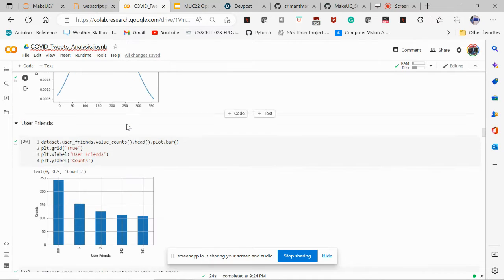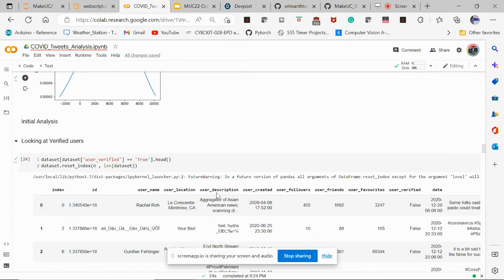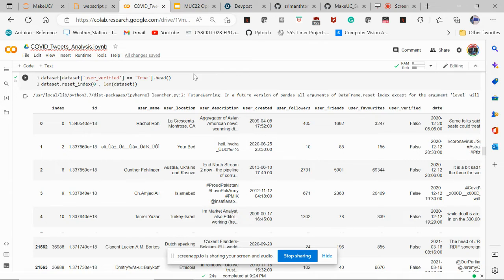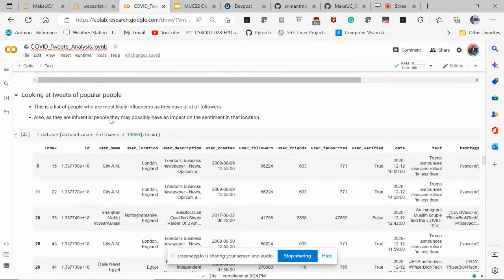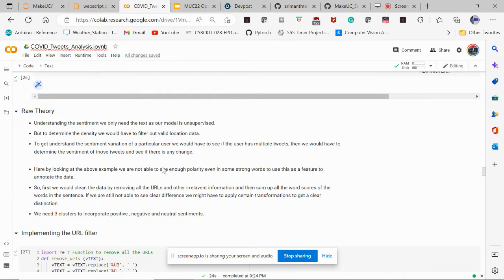And then what we found out was there were certain elements in the data set where people who were influencers were influencing the opinions of people. So, just to understand that, we've filtered certain elements and then we have performed certain data analytics.